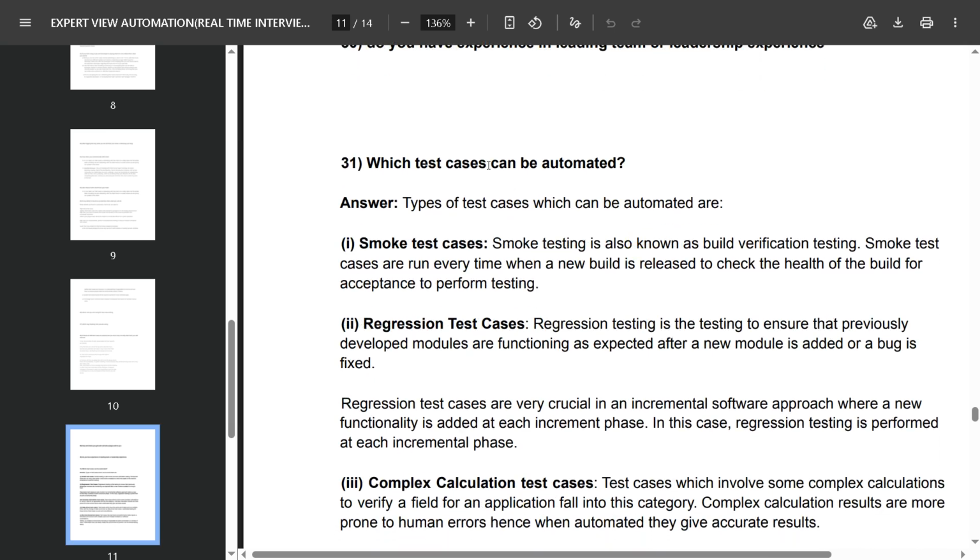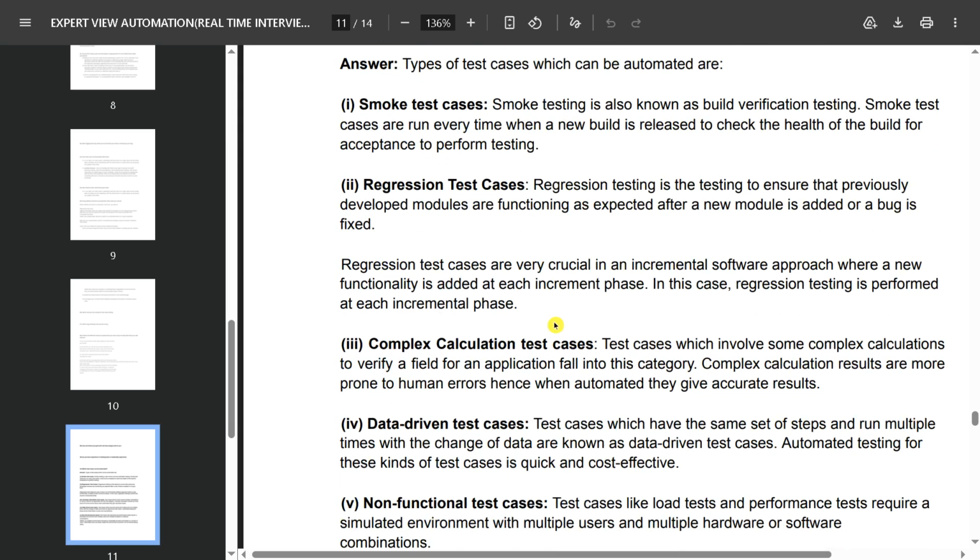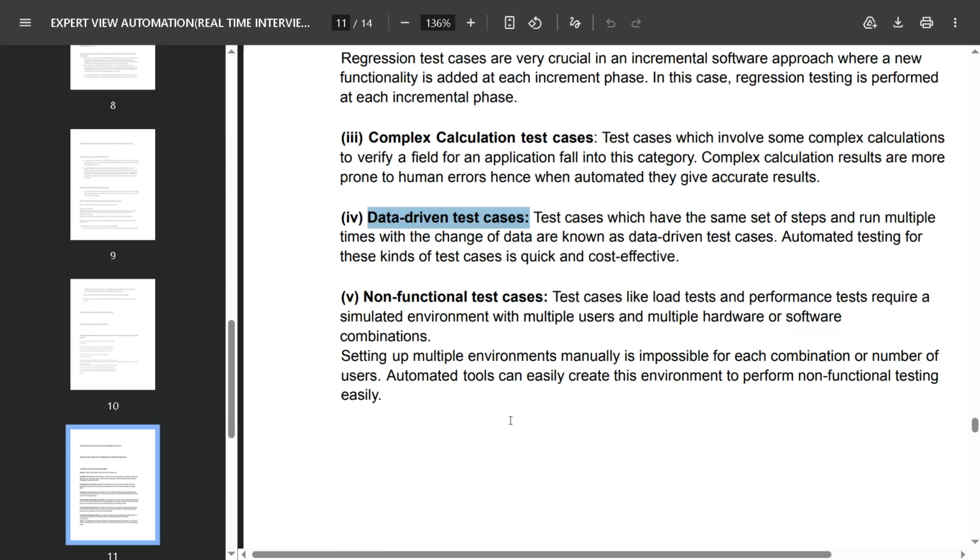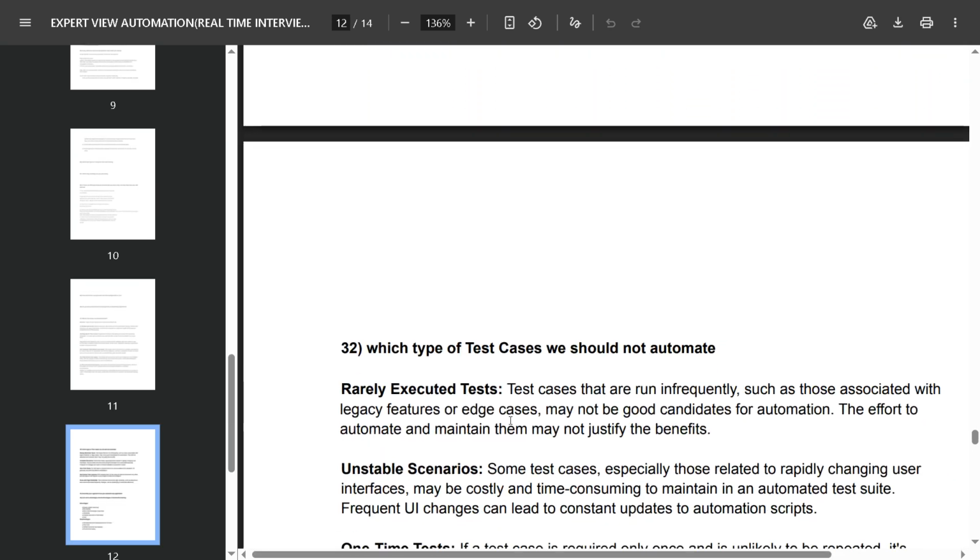Which test cases can be automated? This is also asked in interviews. The types of test cases which can be automated are smoke test cases, regression test cases, complex calculation test cases, data driven test cases, and non-functional test cases may be automated.